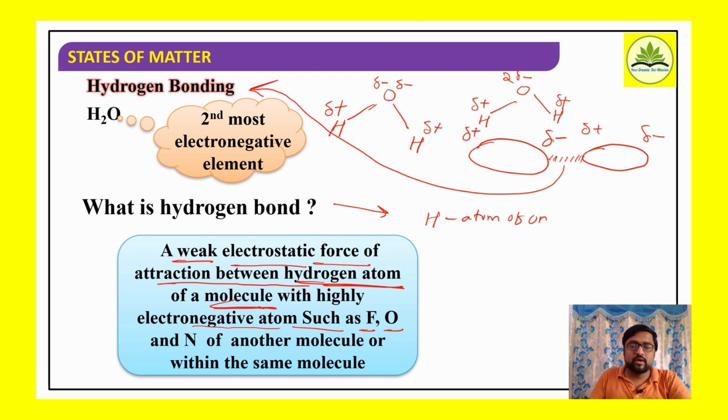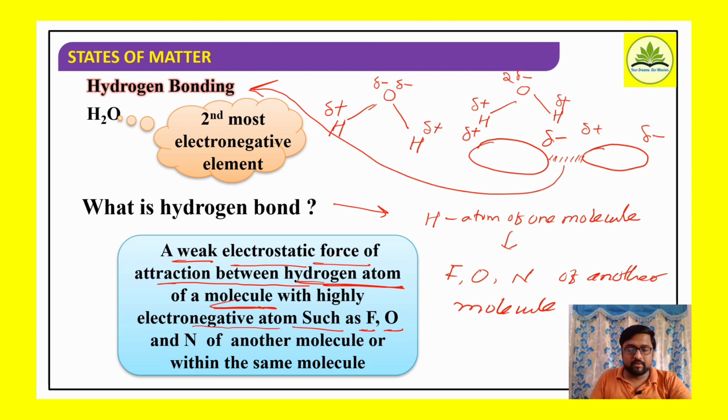That interaction is referred to as a hydrogen bond.